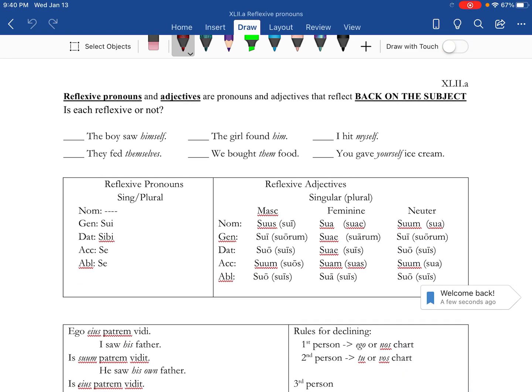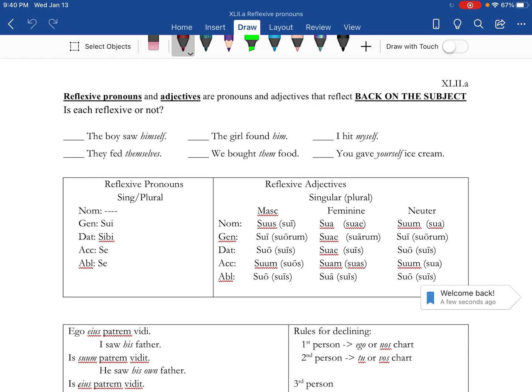Alright, so this is our introduction to reflexive pronouns and adjectives. Reflexive pronouns and adjectives are pronouns and adjectives that reflect back onto the subject. Now, a pronoun is basically a word that takes the place of a noun. An adjective is a descriptor that modifies a noun. So one is a noun, one is an adjective.